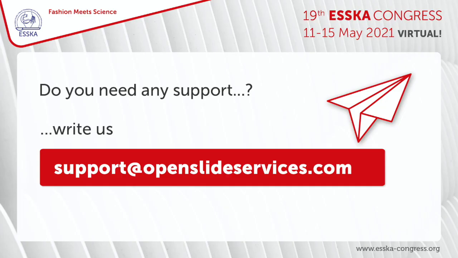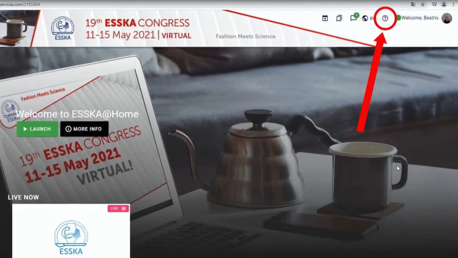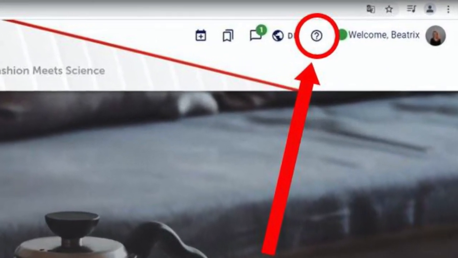Should you need any support, do not hesitate to send an email to our virtual event platform partner at support@openslideservices.com. Or, of course, simply take a look at our FAQs.